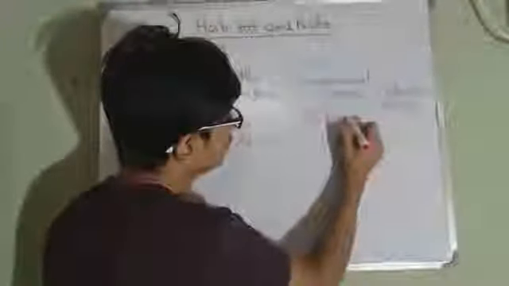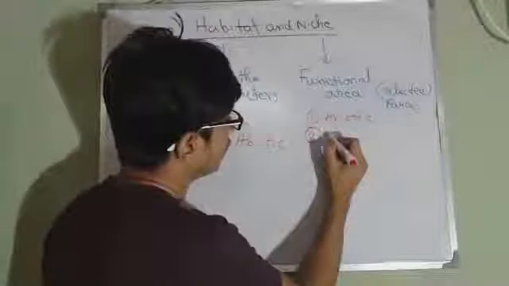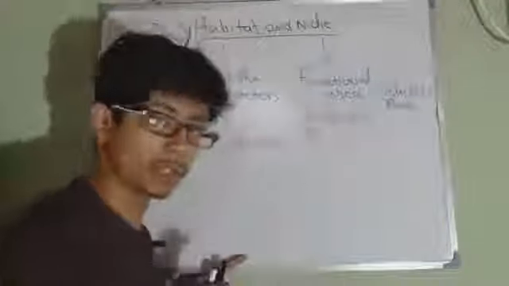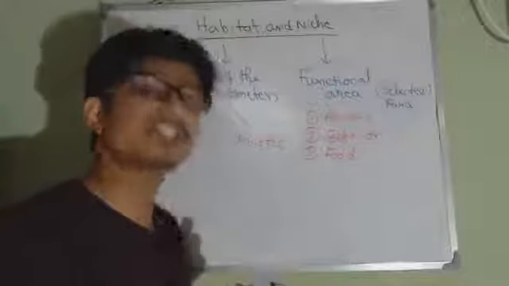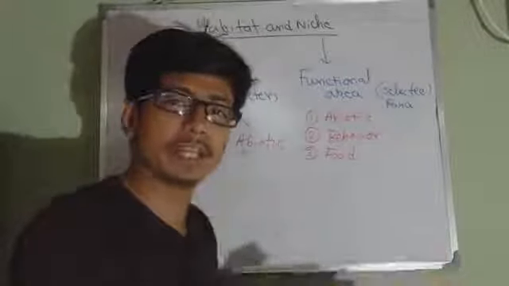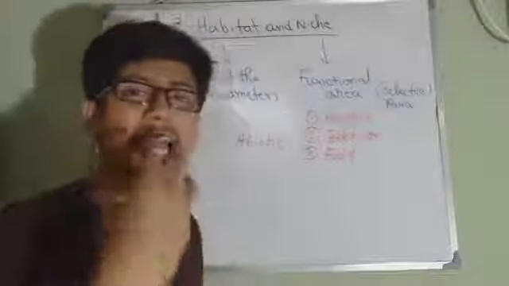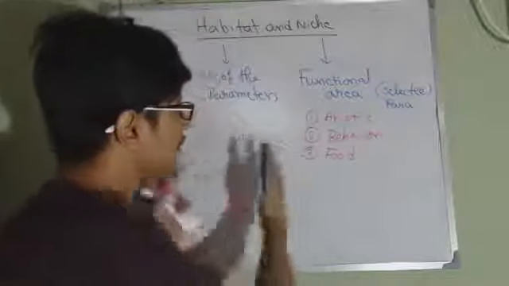It includes three things: abiotic factors, the behavior of the organism, and the food habit or the food source. These are the three major things that restrict an organism to live in a specific area, and that is known as its niche. Okay, so that is the difference.